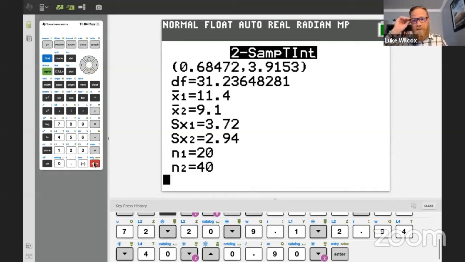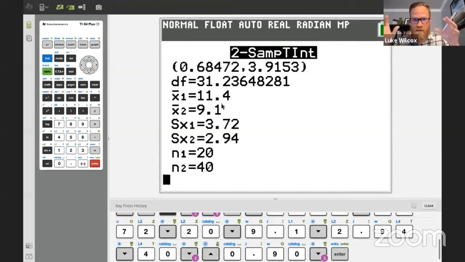Now you're going to notice that this interval is slightly different than the one that we got by hand, and it's because of this degrees of freedom right here. Okay, the calculator has this big, long, fancy formula that it uses to find the actual degrees of freedom, which is going to change your interval just a little bit here. Okay, but for the most part, we had 0.65 to 3.95, very, very close.